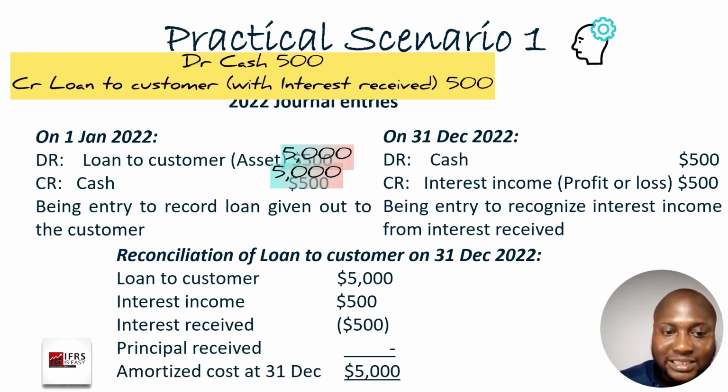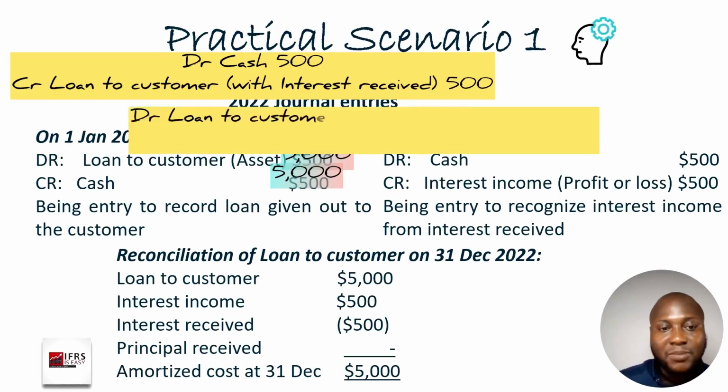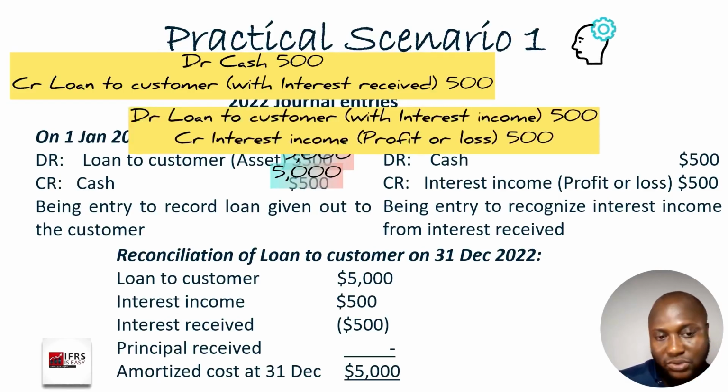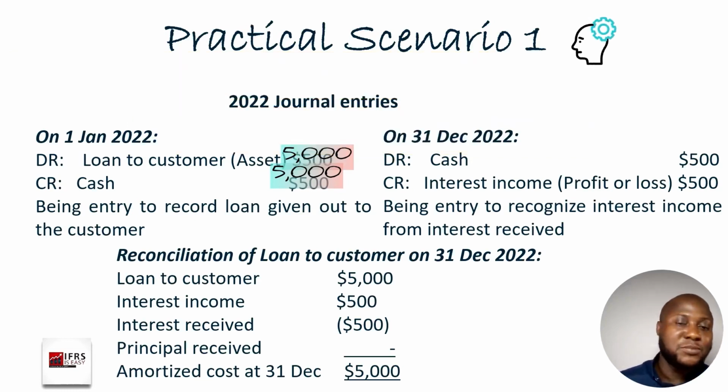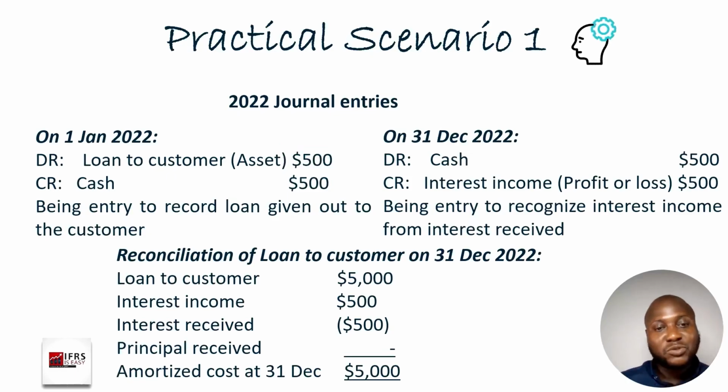Same thing for interest income. When we recognize the interest income, we would have credited interest income and we have increased our loan to customer, which would have debited this 500. So at the end of it all, these two cancel out and we have 5,000 as our closing balance. So that's pretty much how amortized cost works. If you'll be taking the advanced course for classification and measurement, where we'll dive deep into a whole lot of complex transactions that have to do with amortized cost, you will see how to better apply this in practice.